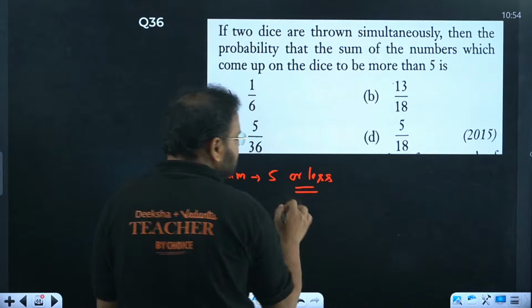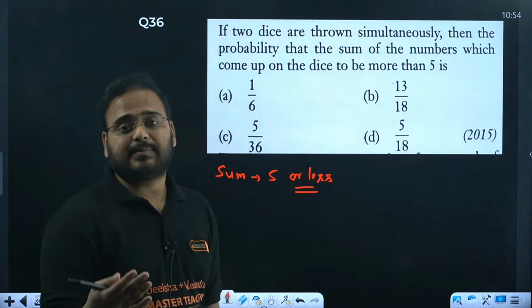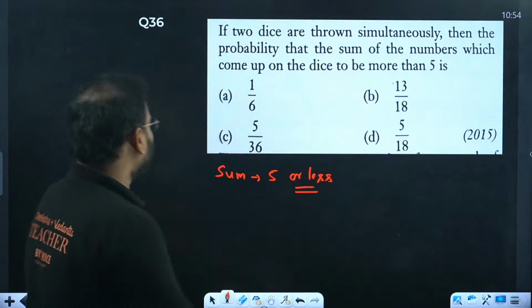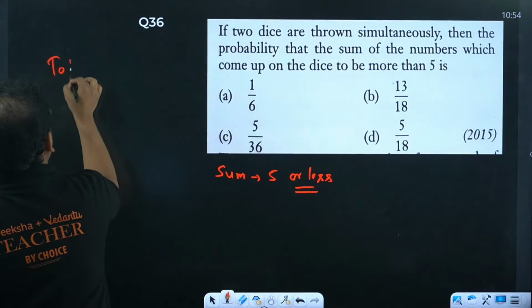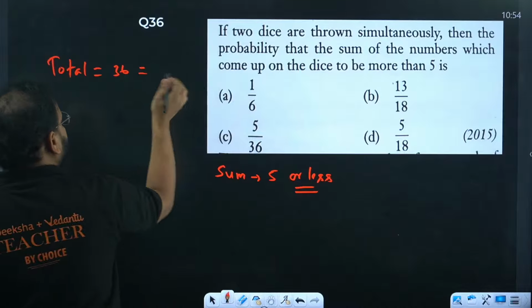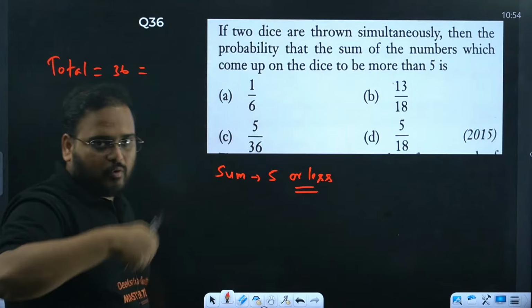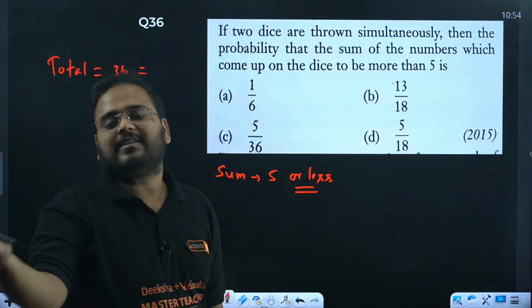Once we find these ordered pairs, or these sample spaces, we're going to remove that from the total, because we know that the total is 36. How do we find it? In one event, if you throw a dice, you get a total of 6 outcomes. Either 1, 2, 3, 4, 5, 6 can come.